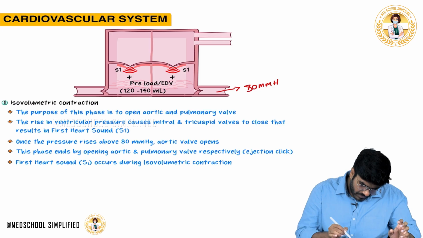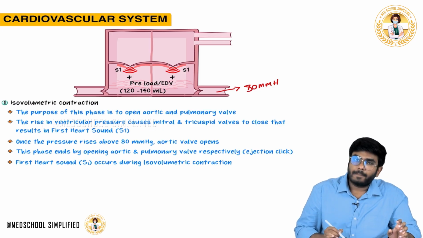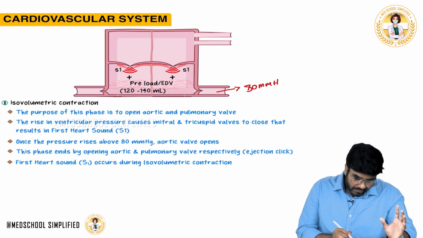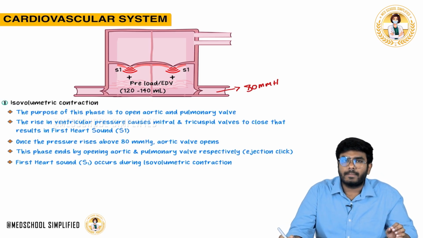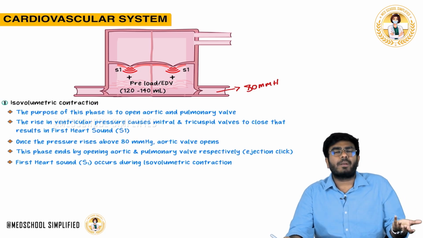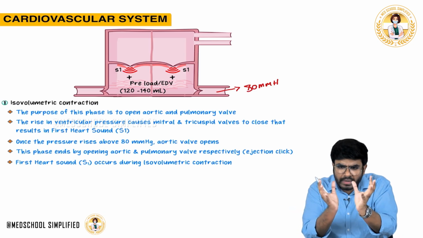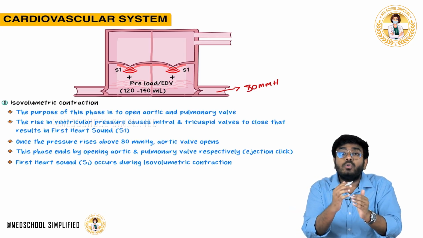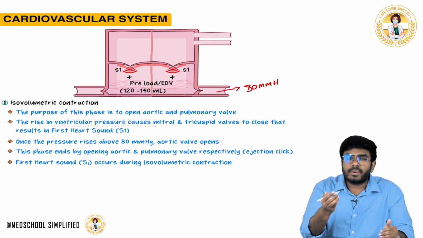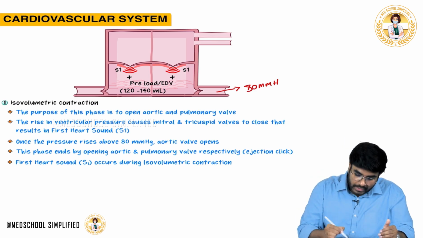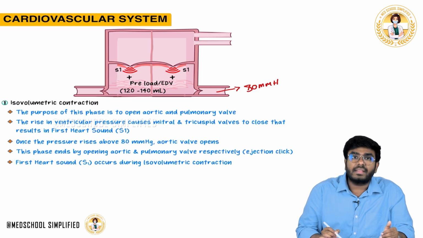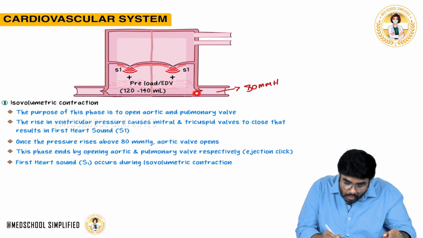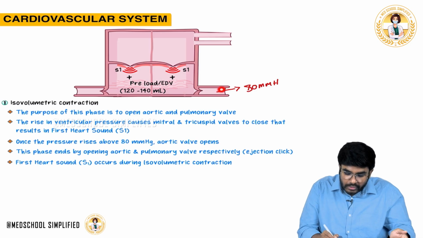Please see here the rise in ventricular pressure. During the starting phase, whenever there is a rise in ventricular pressure, it causes the mitral and tricuspid valves to close. That results in the first heart sound, S1. Now if you ask me what is the major purpose of this contraction: the ventricle has to contract and increase the pressure. Why? Whenever the ventricular pressure becomes more than the aortic pressure, then only will the aortic valve open, and then only will blood move into the aorta.